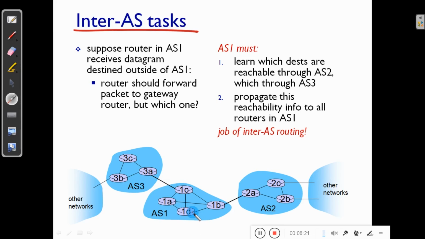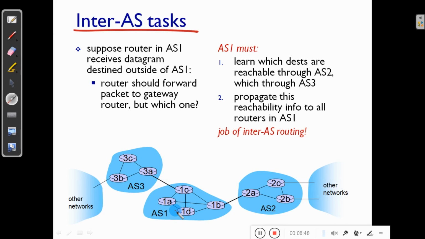Now suppose the packet is destined for autonomous system 3, then router 1D has to forward the packet to 1C. In order to forward the packet to 1C, you can see there are different paths. The path can be through 1D, 1B, 1C, or 1D, 1C, or 1D, 1A, 1C. So which is the better path?